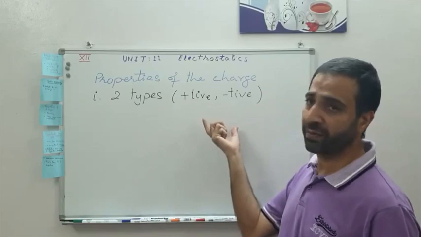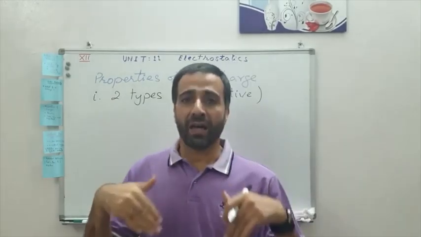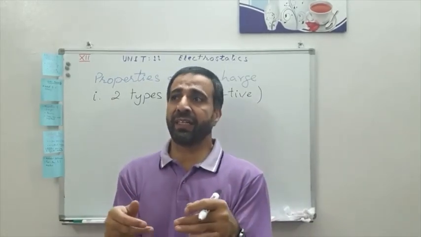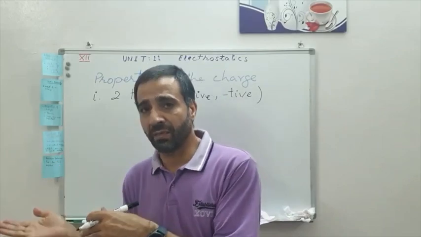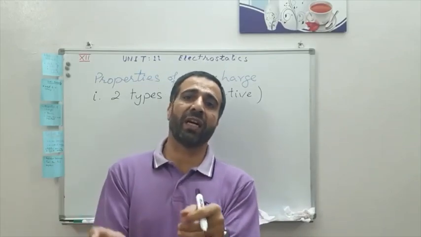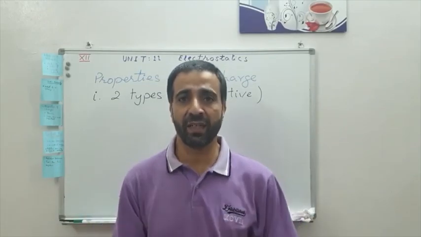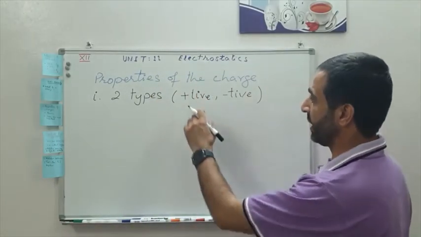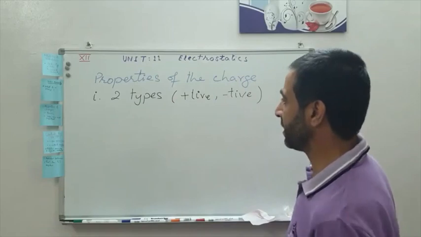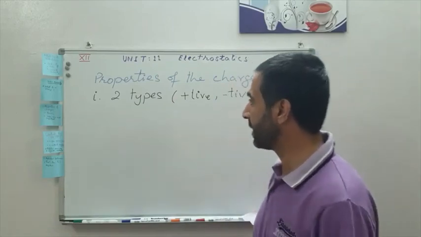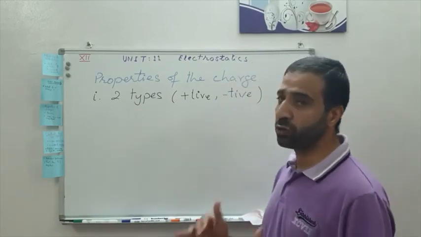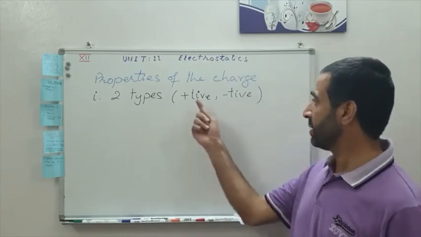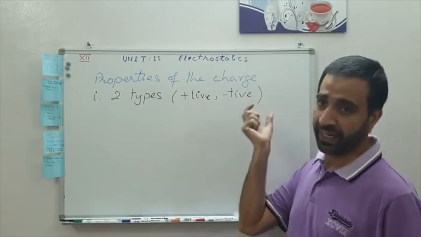These are just names, remember. If the scientists or engineers at that time had called the negative charge a positive charge, or the positive charge a negative charge, it would still be okay, right? But they have given the names positive charge and negative charge, and we agree with it. So only two kinds of charges exist, the positive charge and the negative charge.